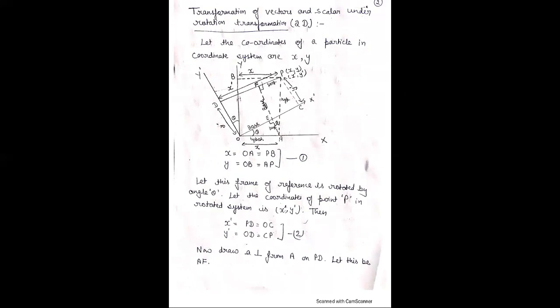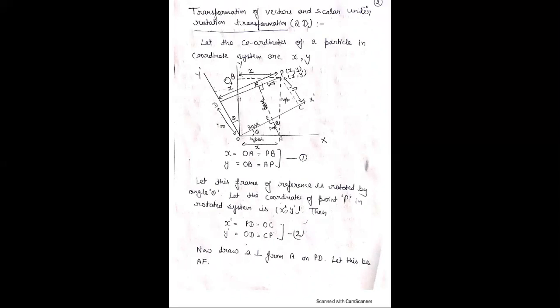Now, the main topic of today's lecture is transformation of vectors and scalars under rotation transformation. Firstly, we'll discuss two dimensions, 2D, and then in 3D. From the name, it is clear that we discuss vectors and scalars under rotation. It means we consider one frame.